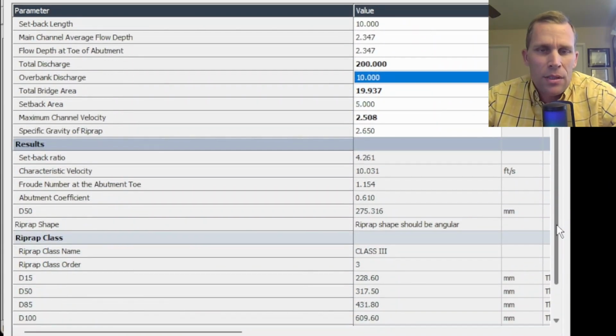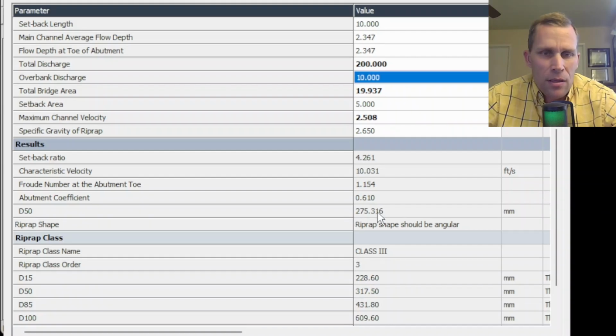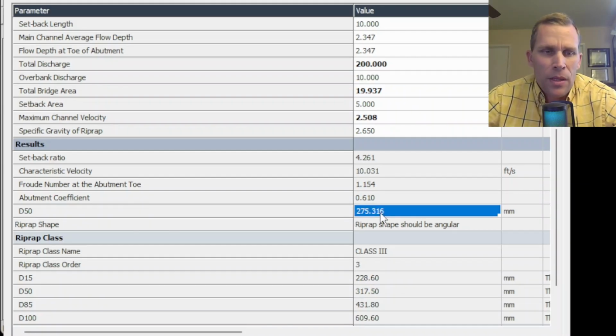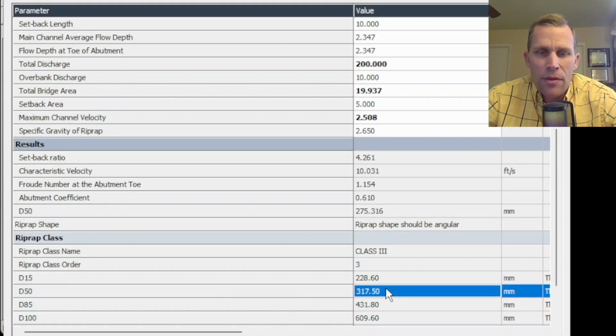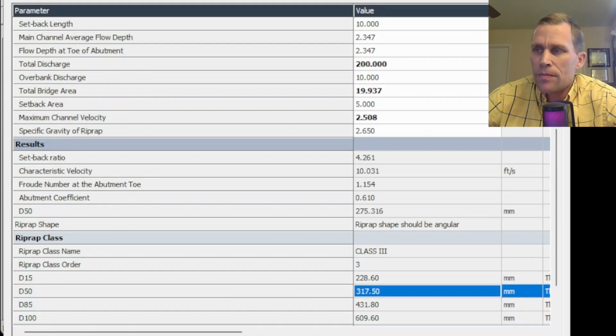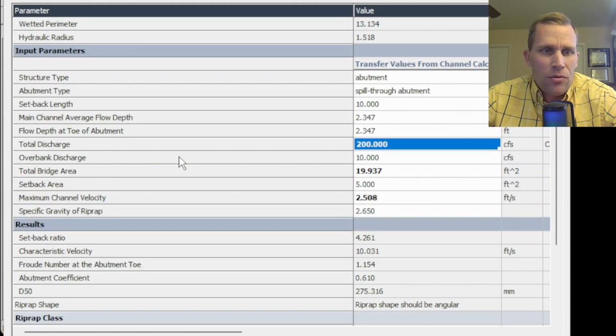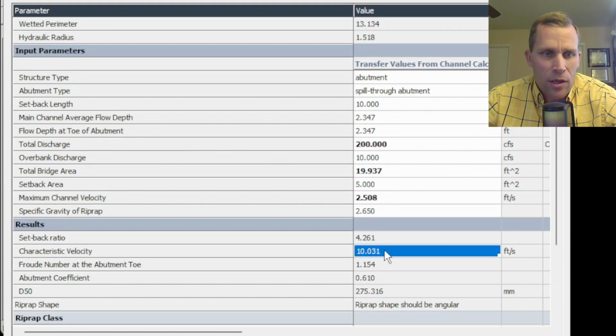Let's scroll down, and now we have a D50 of 275 millimeters, and that is requiring a riprap class 3, which has a D50 of 317 millimeters, which is about 12 and a half inches. So much larger riprap for class 3, which is required due to the higher discharge values and much higher characteristic velocity as well.